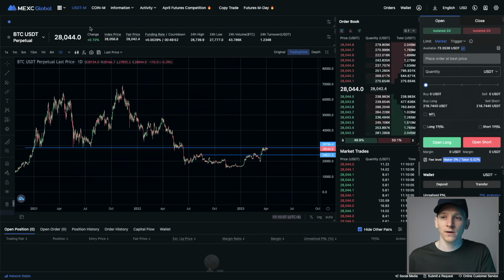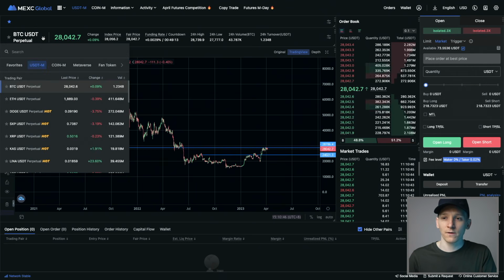So if you come to the futures trading platform here, just click on futures, you can see there's 2 options. You have USDT-M and Coin-M. So USDT-M is US dollar margin. So you're taking a stable coin, in this case US dollar tether, and you're using that value to margin the trades that you're putting in. Now, a lot of people use US dollar margined because USD is not a risk asset, and it's obviously the thing that's used to price everything else. And so the dollars are obviously always there at a certain price. You can put dollars on, you've got $1,000 worth, and you can use that to trade with and take risk positions in the risk assets.